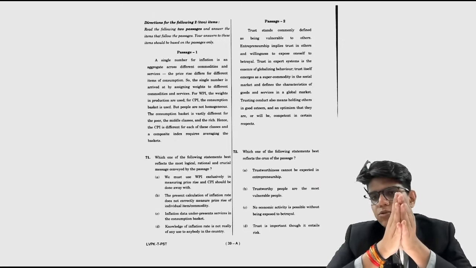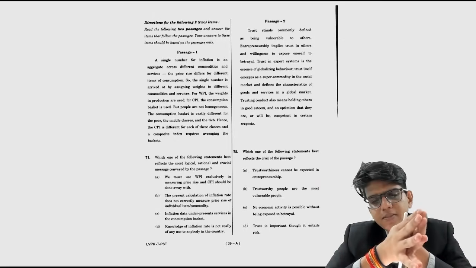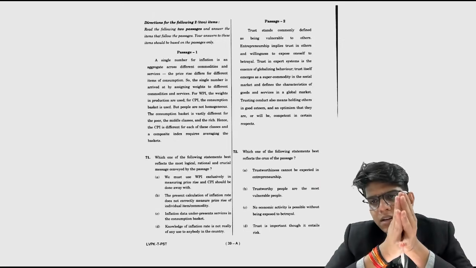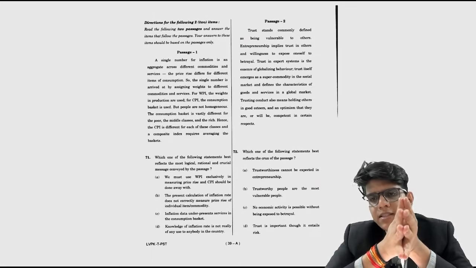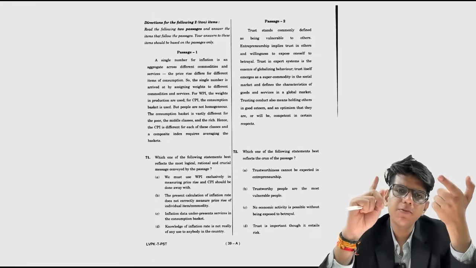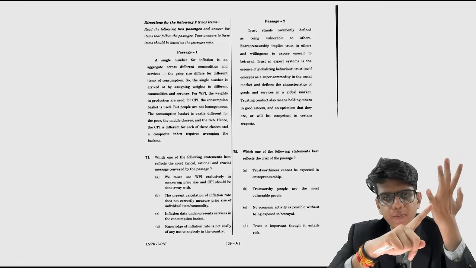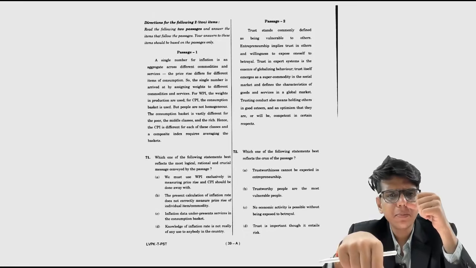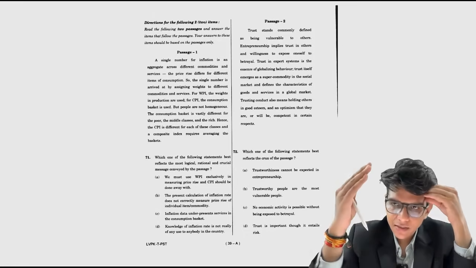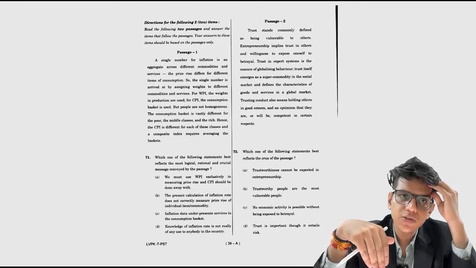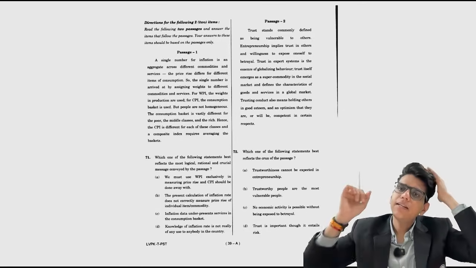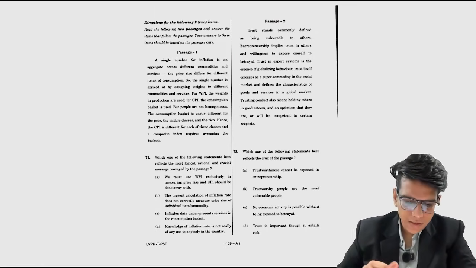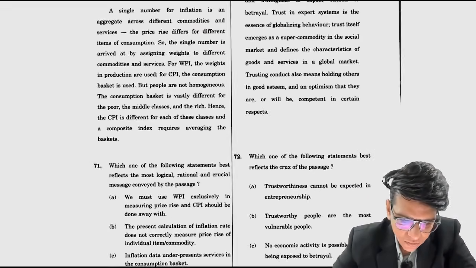I will first try to solve reasoning, easy questions of quant, easy questions of reading comprehension. I have tried to tell you the strategy in the last videos when we discussed papers from 21, 22, 23 and 24. Here in 25, because the paper is new, everyone will be expecting just the solution by question number. So I am going number wise, 1 to 80. Understood? Let's start with the next question.